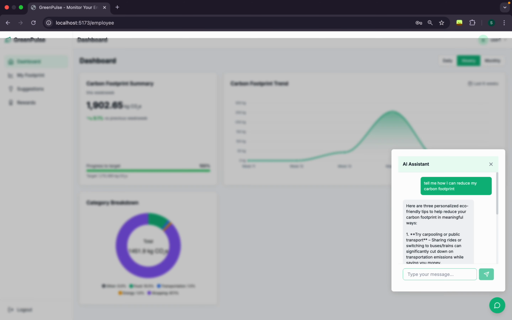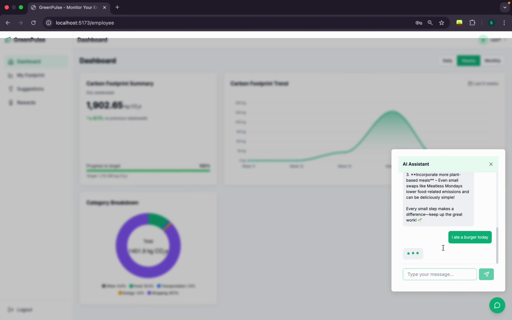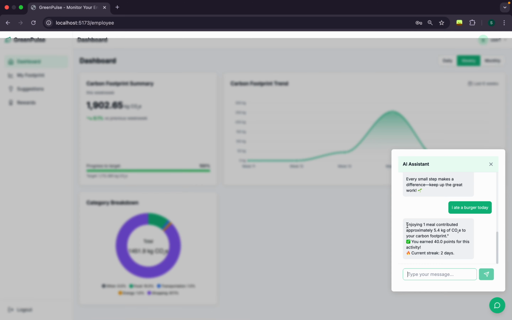For example, I ate a burger today. This will tell you how much emission you made and what is your reward for that, also your streak. Yeah, so this is how you see the response. This is how our carbon agent works.